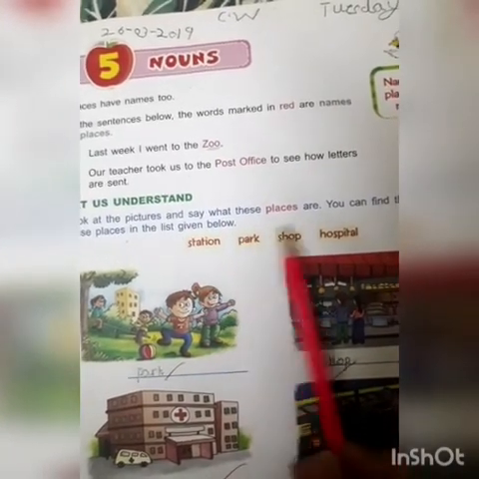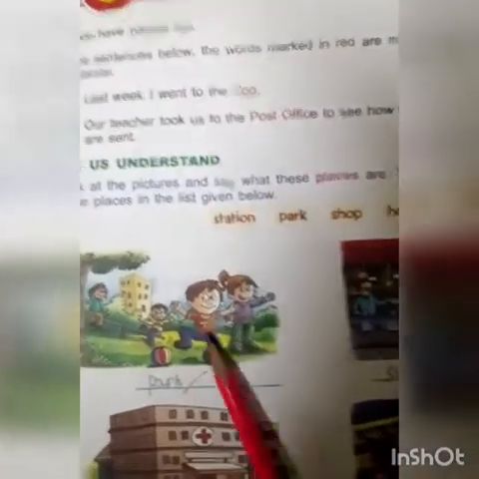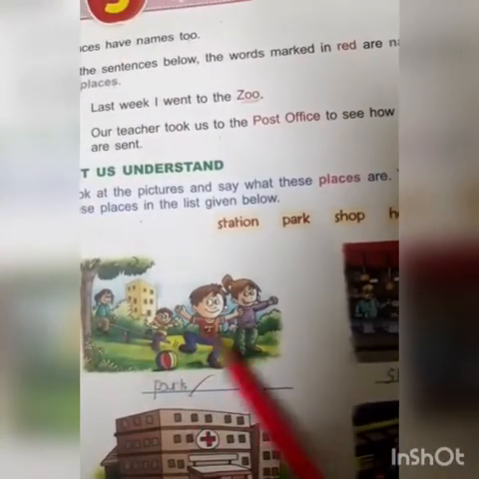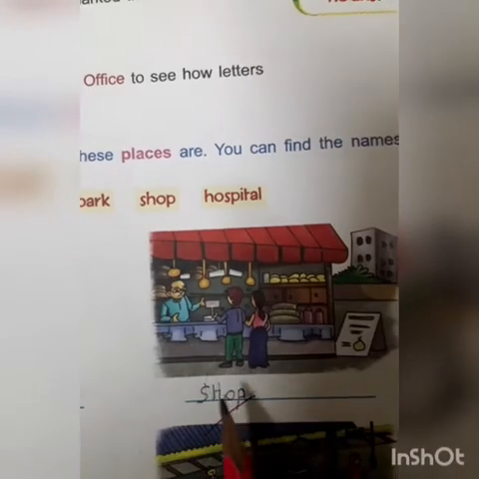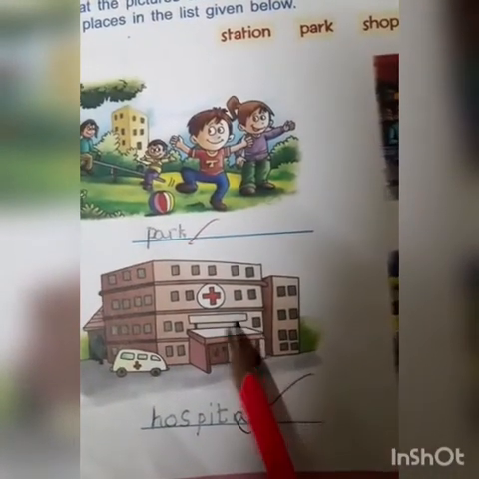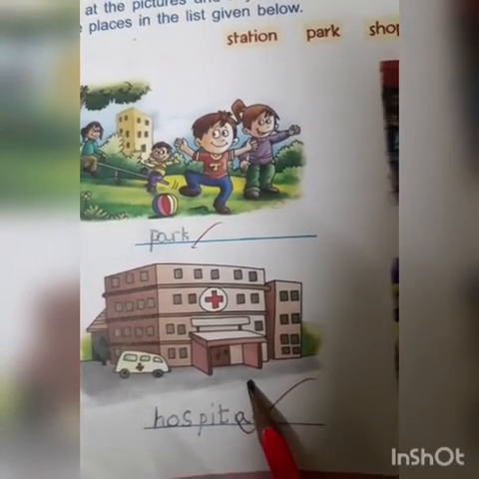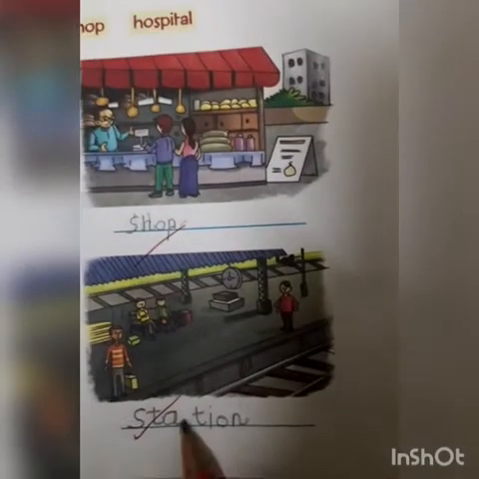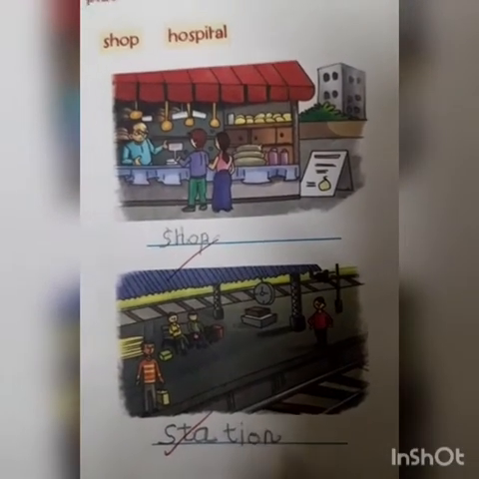Station, park, shop, hospital. These are places. Look at here. It is park. Write it here. P-A-R-K, park. This is shop. Write it here. S-H-O-P, shop. What is this? It is hospital. H-O-S-P-I-T-A-L, hospital. Write it here. What is this? It is station. S-T-A-T-I-O-N, station.